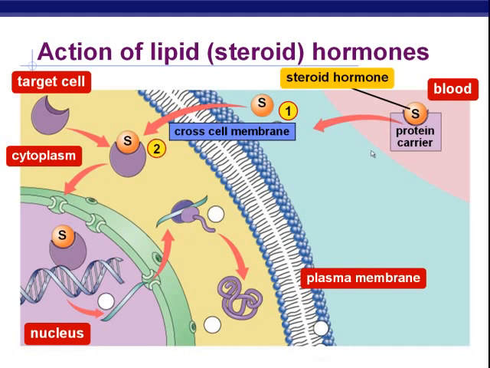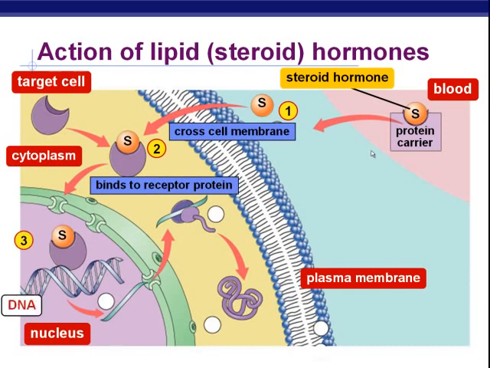So that happens. Now, once this steroid is in the cell, it will bind to a protein receptor inside the cell, and then that will allow it to journey into the nucleus. Why do we want to get it in the nucleus? Well, as I mentioned, these things often act to activate genes. Our goal here in this case is going to be to create a protein, and because this hormone is going to go into the nucleus and affect the DNA, we are going to end up causing the DNA to undergo transcription and to create a protein.